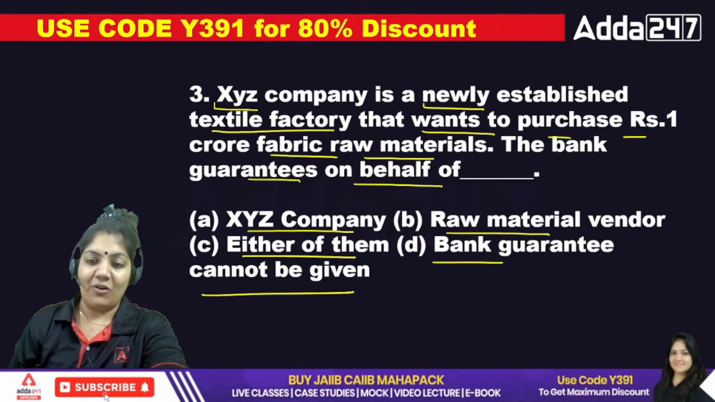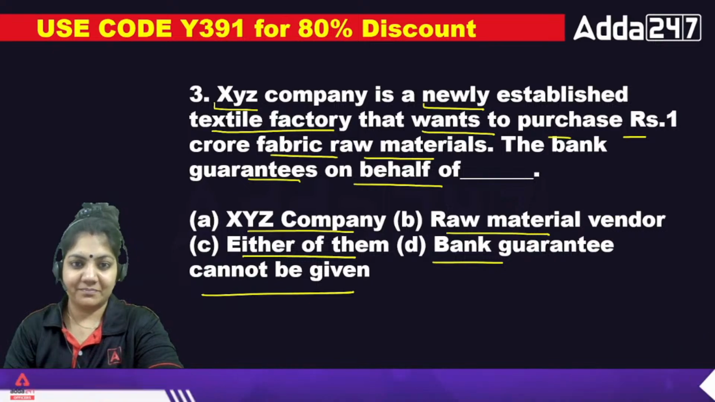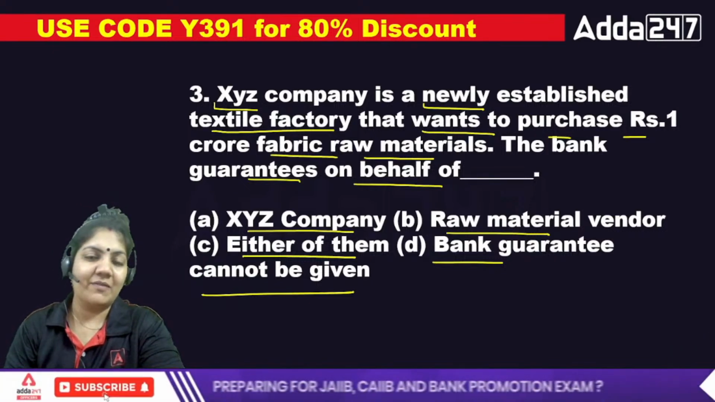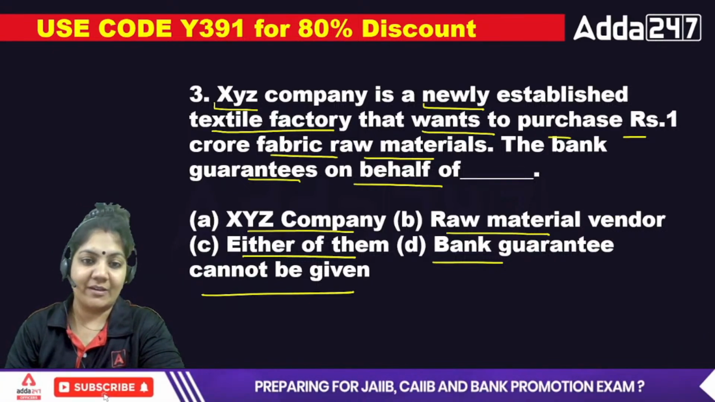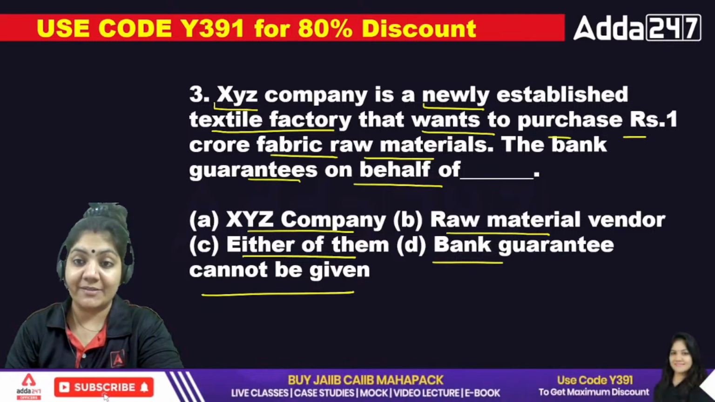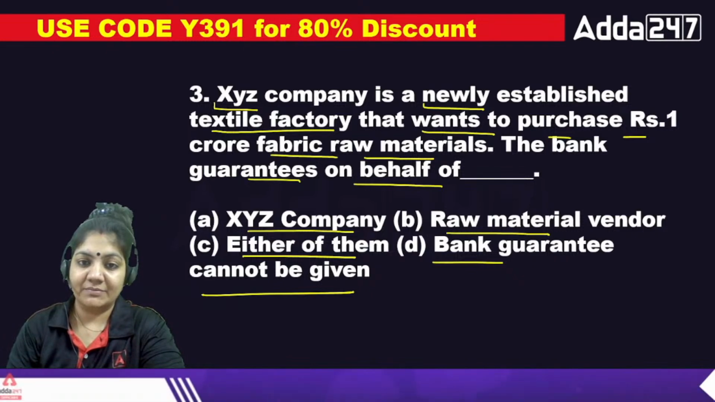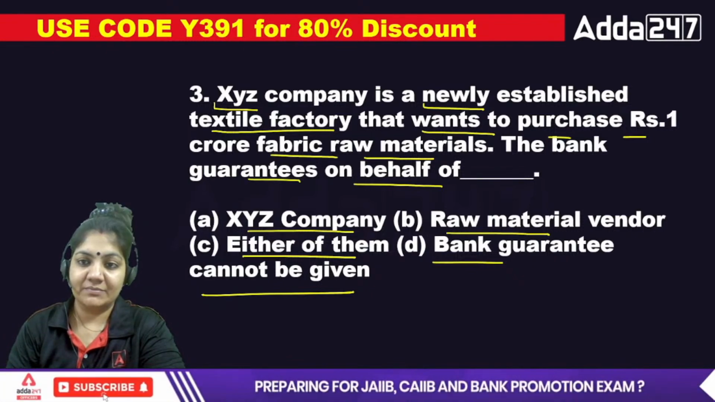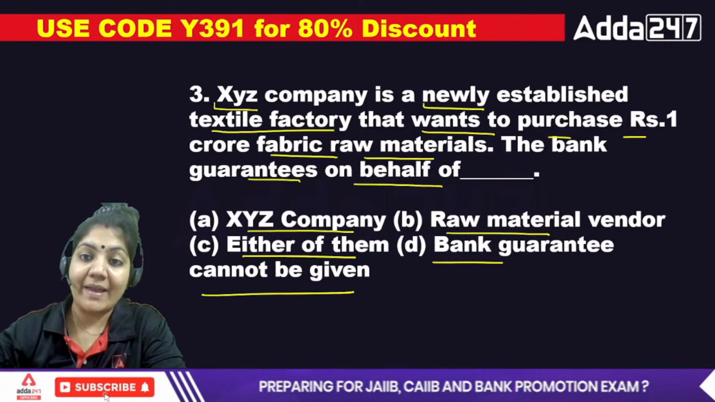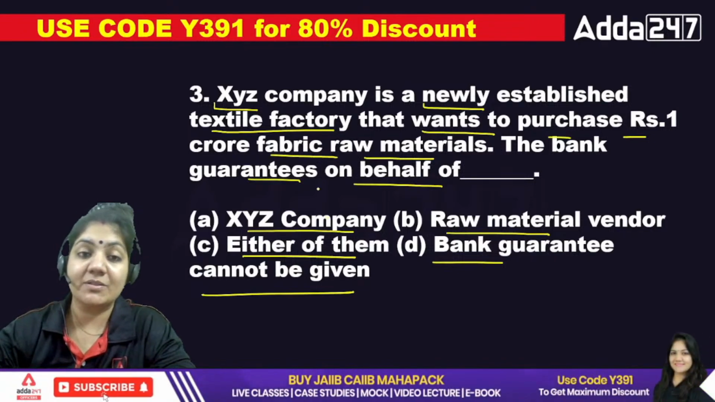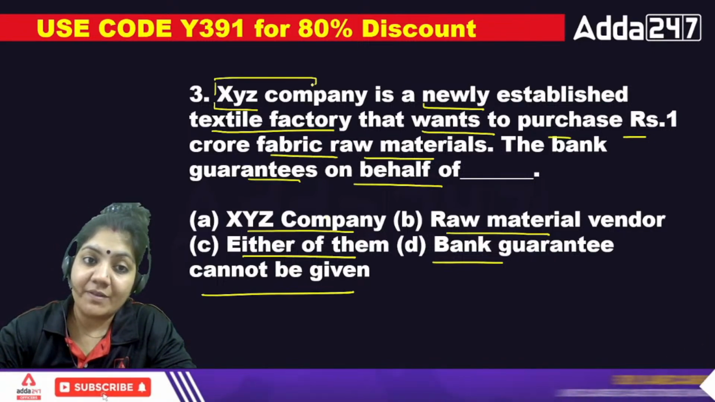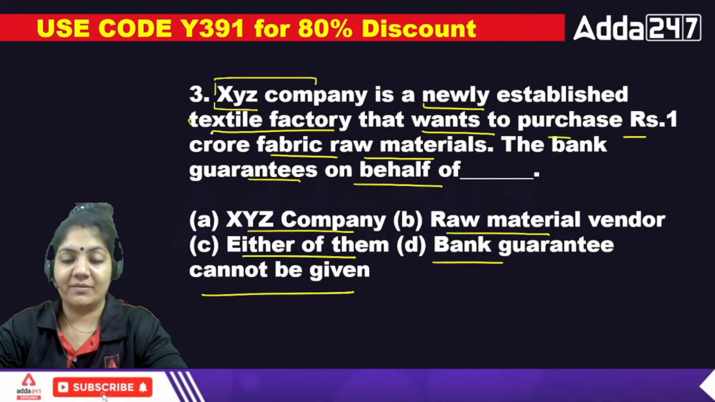I think you all know the types of guarantee: performance, financial, and deferred payment guarantee. Now tell me, in that case, the bank will give guarantee on the basis of what? On the behalf of this company or textile factory? You have to tell me that.